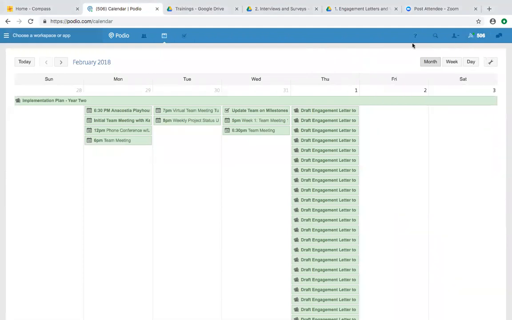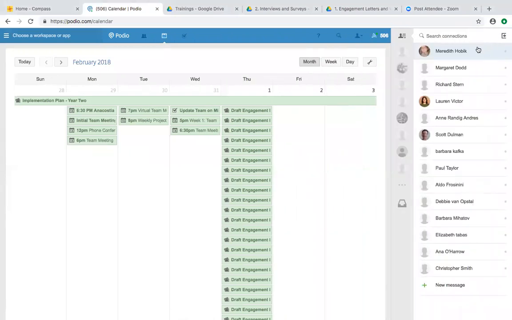And the other thing I wanted to point out was the chat function. So here you can chat with teammates. You can also do a video call with 2 other teammates, I believe. Podio is not the best software if you wanted to do probably a whole team meeting over video. But if you needed to chat with someone real quick or shoot them a message, this is a great way to do that.